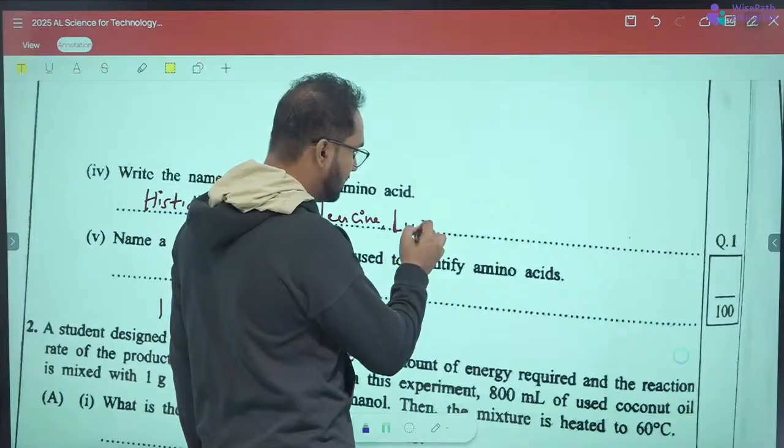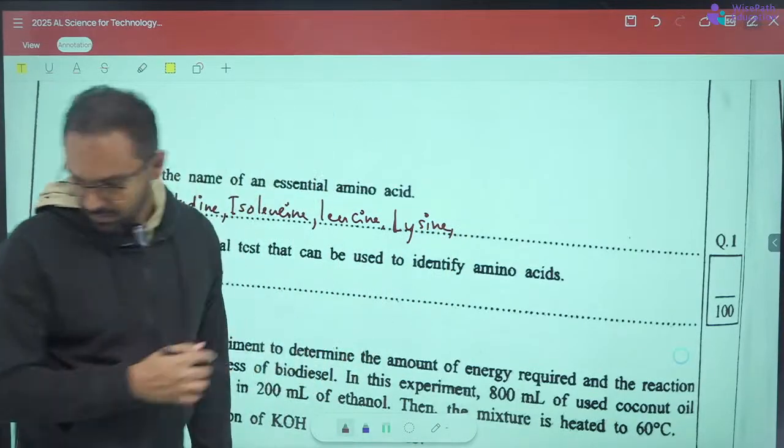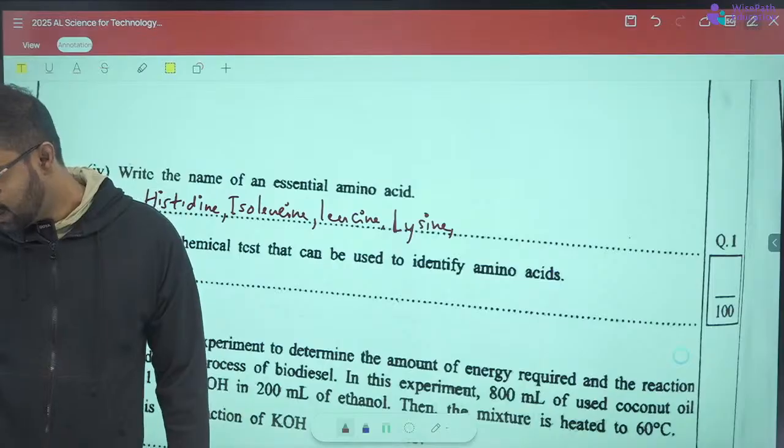You'll have to remember all this. Lysine, then methionine.